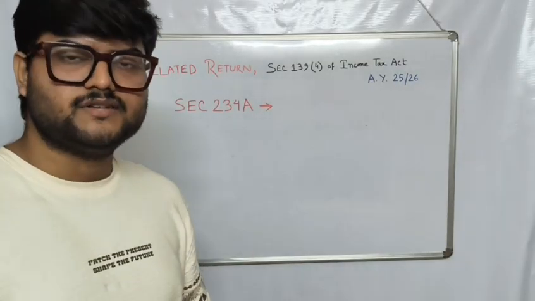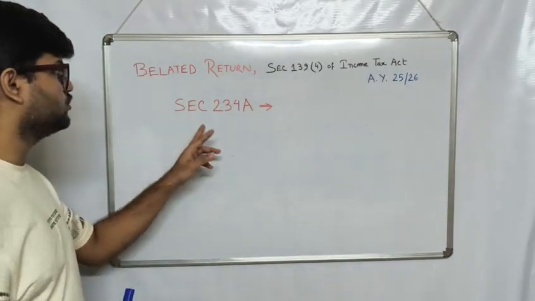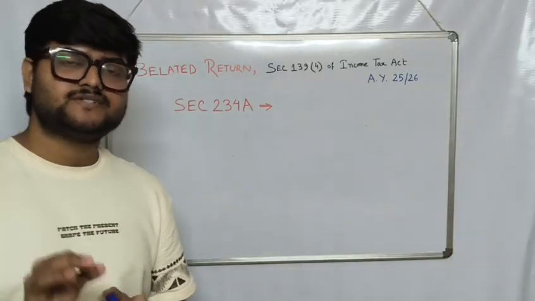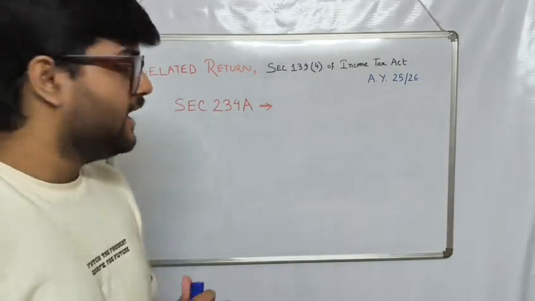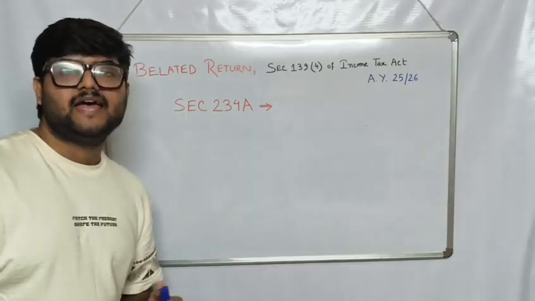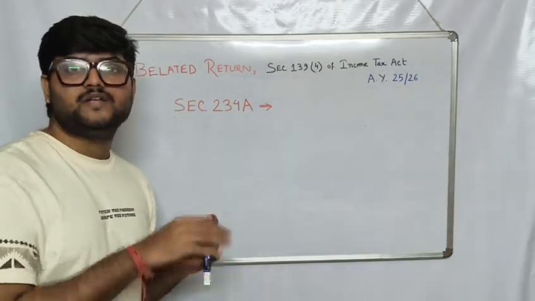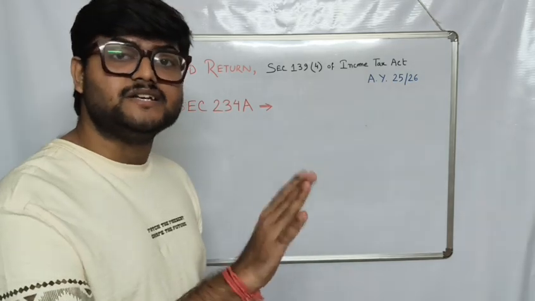Another important section that we will be talking about here is section 234A of the Income Tax Act, which says that if there is an outstanding tax liability, interest will be charged at the rate of 1% per month from the due date to the date you file your returns.